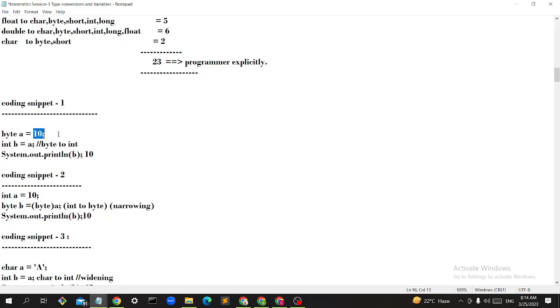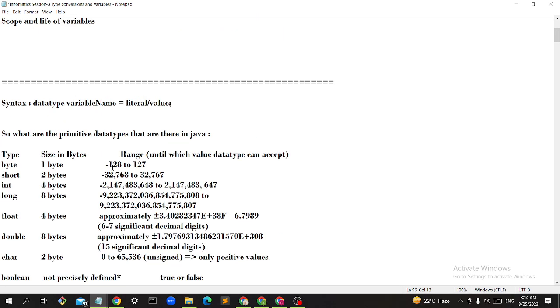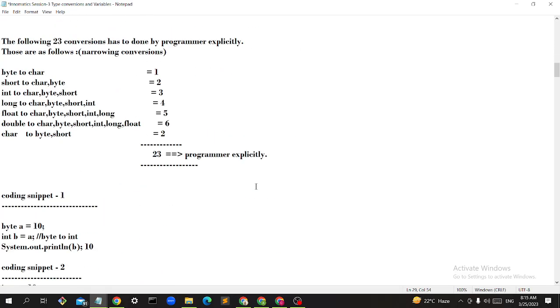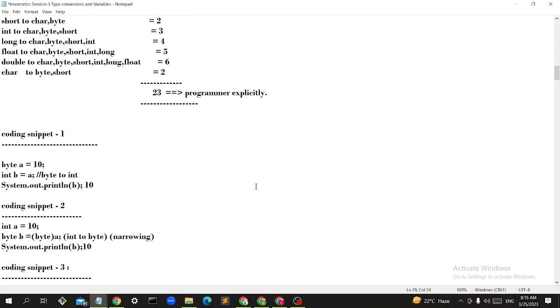If I put this 10 directly into it, it can accommodate it because it has a bigger range. It has more space. So this 10 is of less range, and it can accommodate it. So the system will automatically do that conversion and it will directly print 10. Got it?